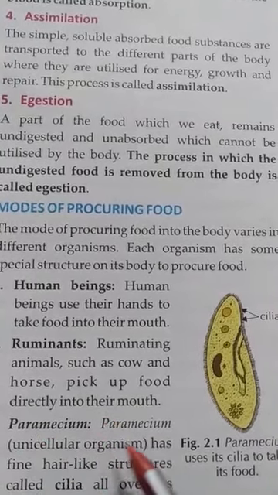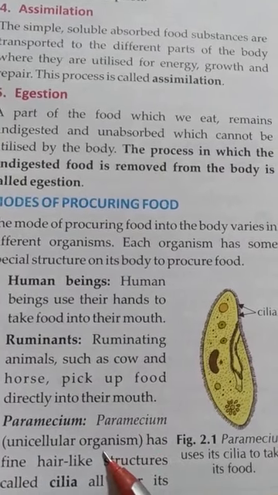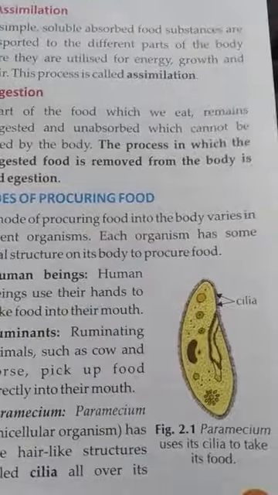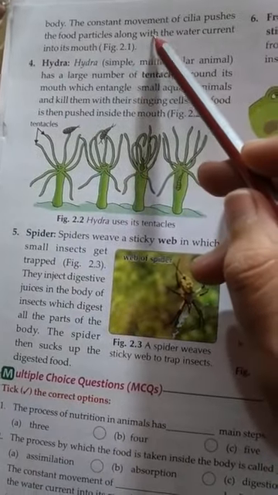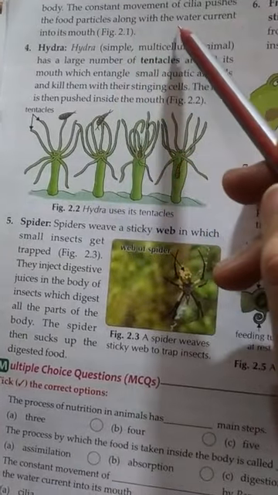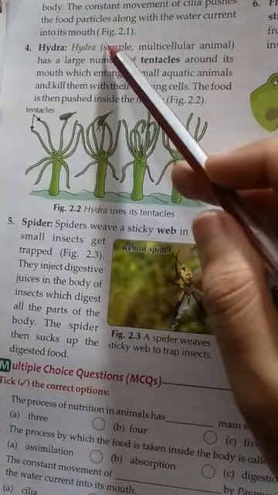Next is paramecium, a unicellular organism. There is a fine hair-like structure called cilia all over its body. The constant movement of cilia pushes food particles along with the water current into its mouth.